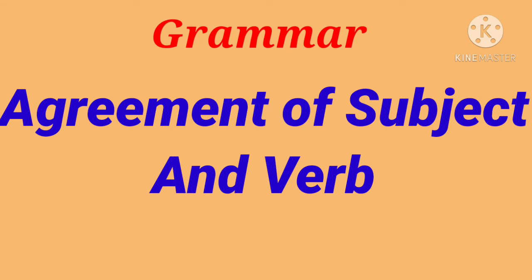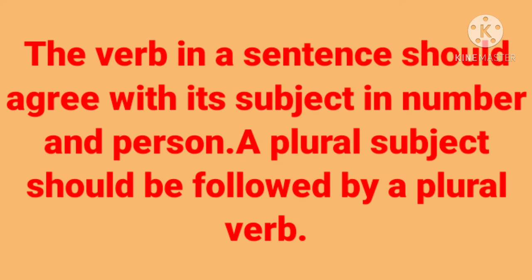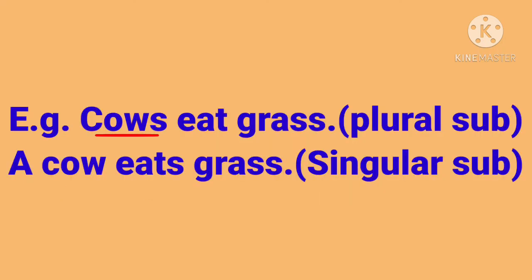Hello students, today we are going to see the grammar topic agreement of subject and verb. Let me define what agreement of subject and verb means. The agreement of subject and verb means the verb in a sentence should agree with its subject in number and person. A singular subject should be followed by a singular verb and a plural subject should be followed by a plural verb. For example, cows eat grass.